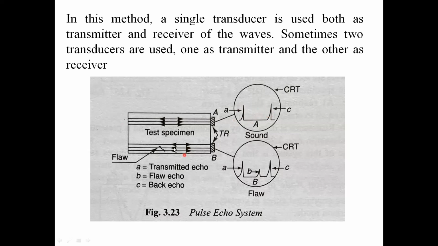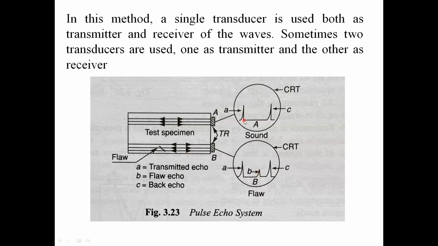Here we have a defect, a discontinuity inside the object. Now the probe is moving towards this end. We are sending sound waves and receiving the reflected sound waves. Some sound waves are reflected from this discontinuity, which means those sound waves do not reach the end of the object. We get some echo here. We see a small echo, and this indicates the defect inside the object.